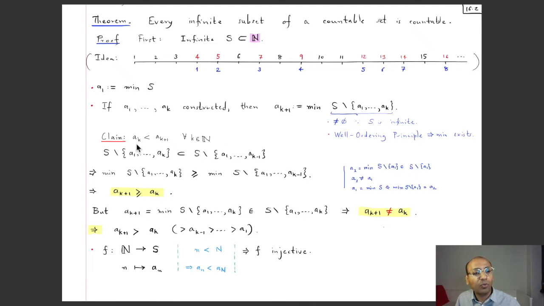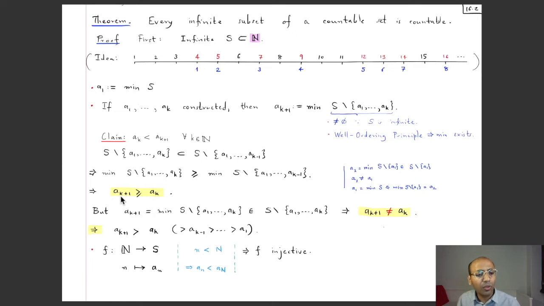And let us now prove the claim that a_k is strictly less than a_{k+1} for all k which are natural numbers. So this means that the sequence is strictly increasing, and this will help us to prove that this f is injective. Okay, so let us first suppose that k is bigger than 1. Let's first show that a_{k+1} is bigger than or equal to a_k, and then we'll also show that a_{k+1} is not equal to a_k, and this will show that in fact a_{k+1} is strictly bigger than a_k.